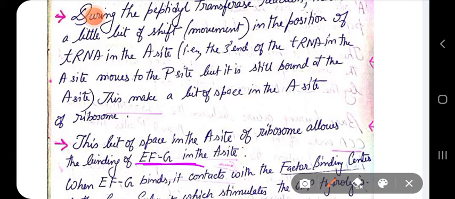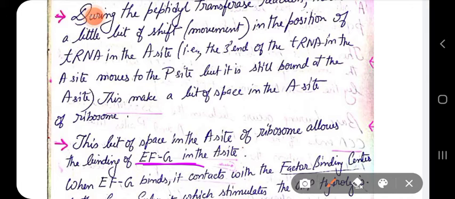So EFG binds to the A site actually, in simple words, because a space was there, and this space was there because of that tRNA in the A site, because during accommodation the tRNA is rotated. It is rotated about 180 degrees, so that its 3' end will be located close to the P site of the peptidyl tRNA.